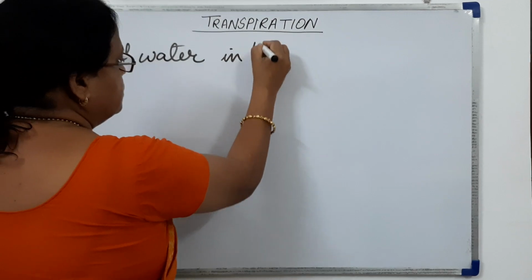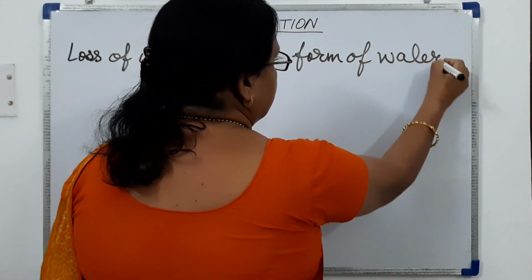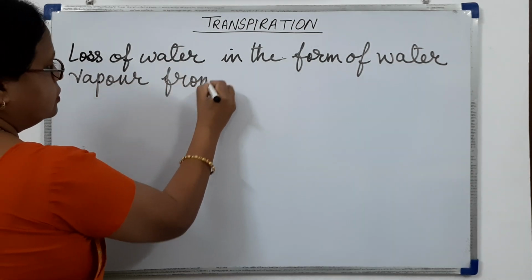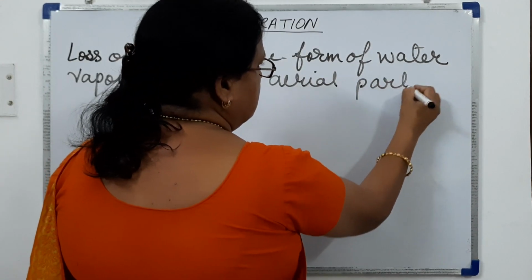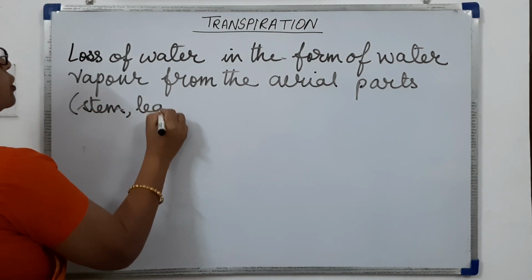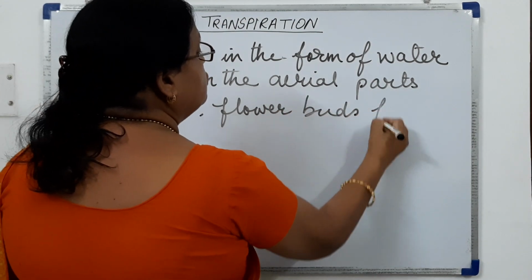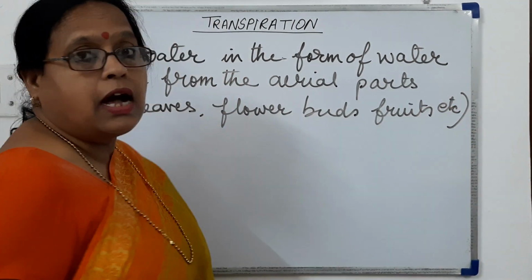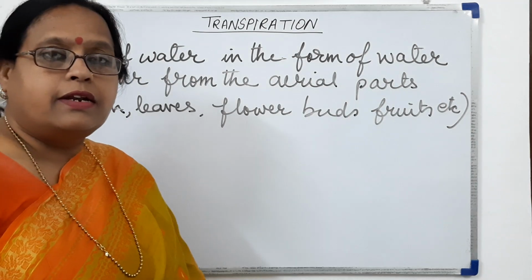in the form of water vapor from the aerial parts, and these aerial parts can be the stem, leaves, flowers, buds, fruits, etc. So all these parts are losing water in the form of vapor, and so it is called transpiration.